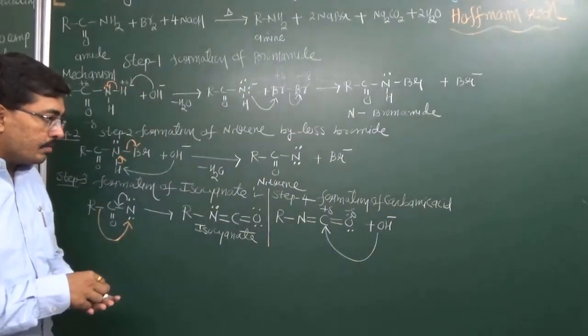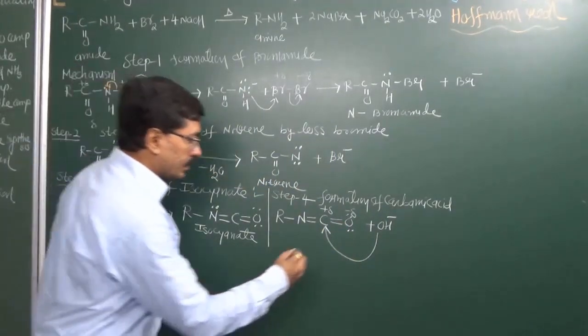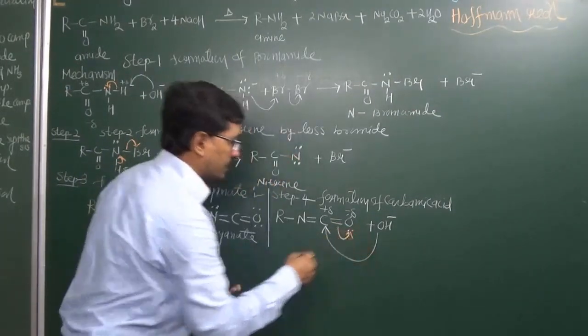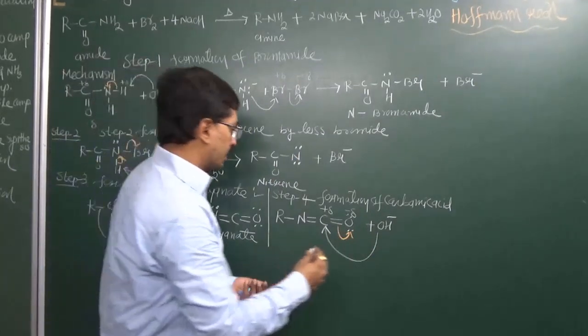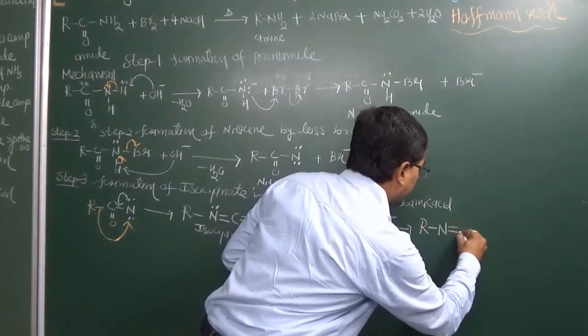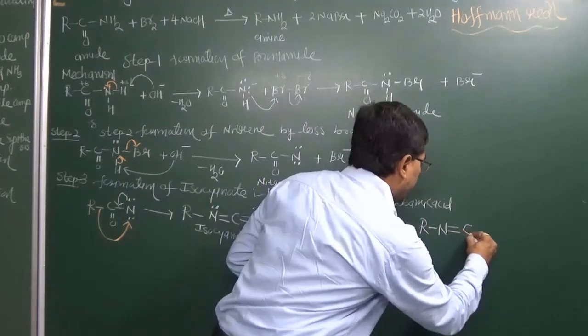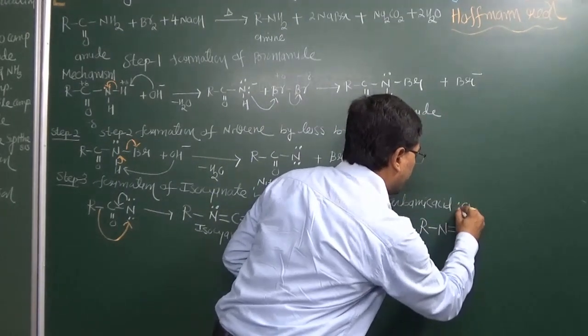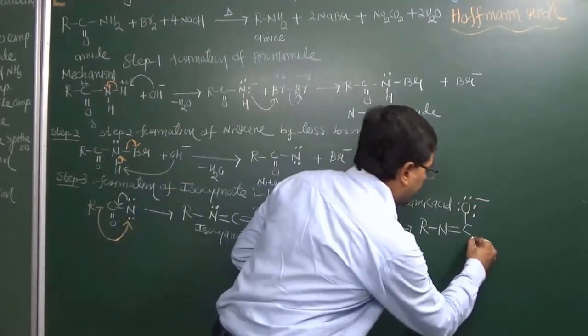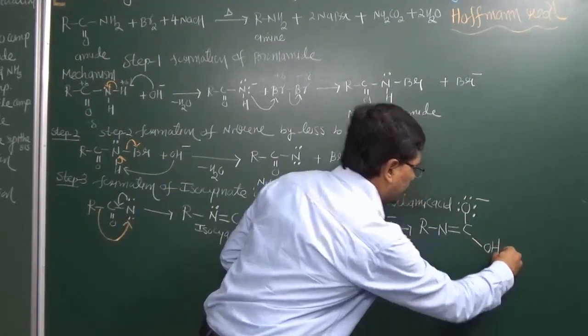When this hydroxyl group attacks this carbon, the pi bond will break and the pi bond electrons will transfer onto oxygen. As a result, we get this type of intermediate structure, R-N double bond, and this carbon having an oxygen with electron pairs. So it now has 3 electron pairs, a negative charge, and a hydroxyl group attached.